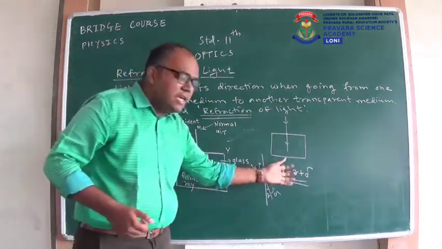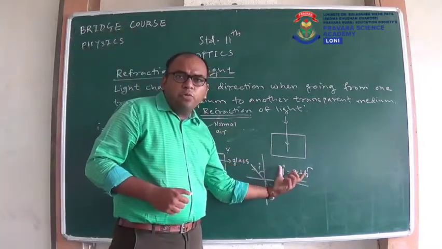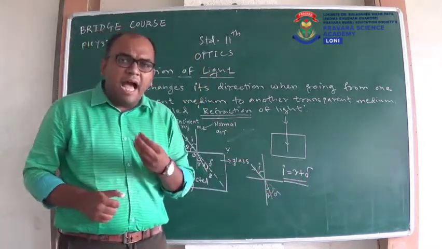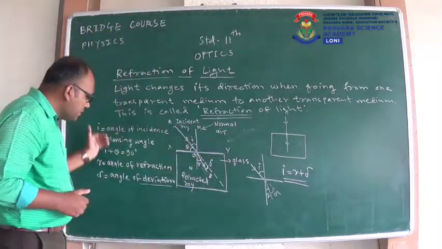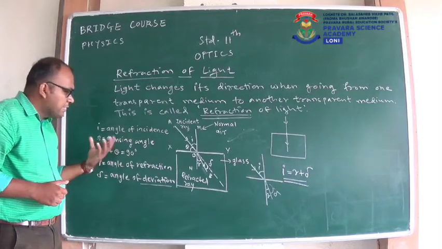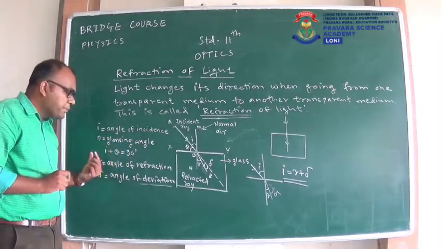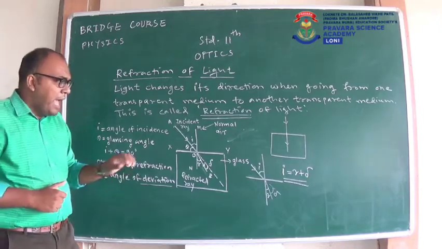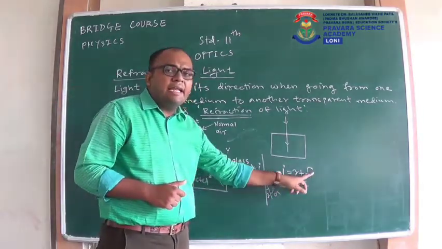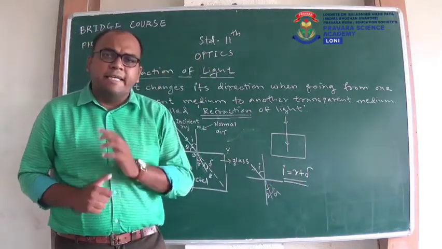So always remember this relation. In CET, in NEET, in JEE, you may have to use this equation. So remember this equation: I is equal to R plus delta. So these are some basic terms. I is the angle of incidence, theta is the glancing angle, the addition of I and theta is always 90 degrees, R is the angle of refraction, delta is the angle of deviation, and the relation between I, R and delta is given by this relation: I is equal to R plus delta.